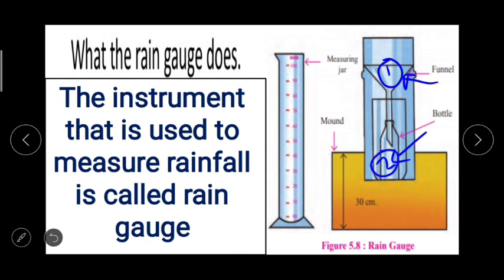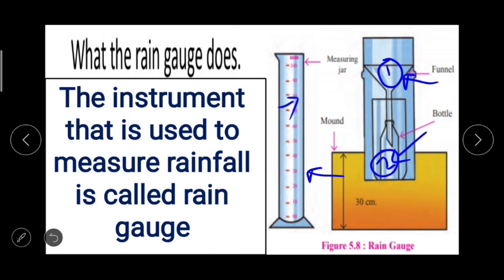The collected water is then measured with the help of measuring jar, this one measuring jar. In areas of heavy rainfall, the reading of the rain is taken every 3 hours. The measuring jar reads in millimeters. Here you can see millimeters.